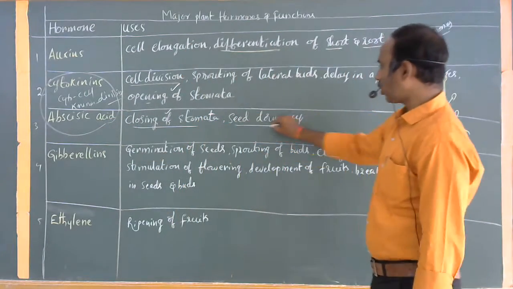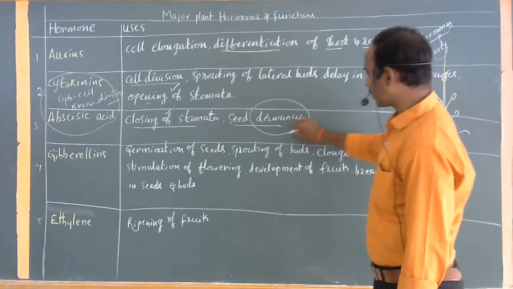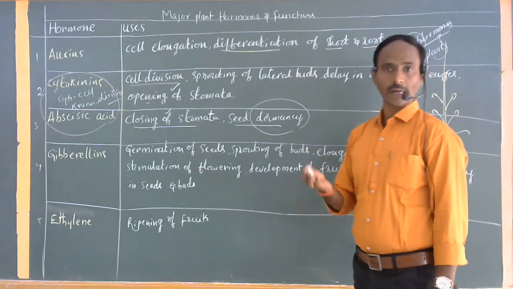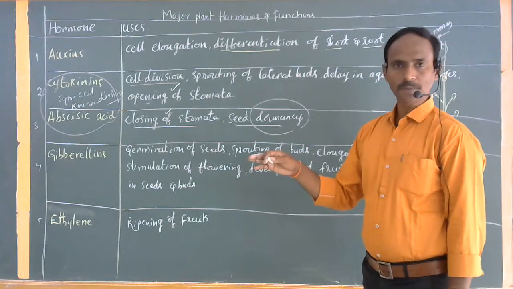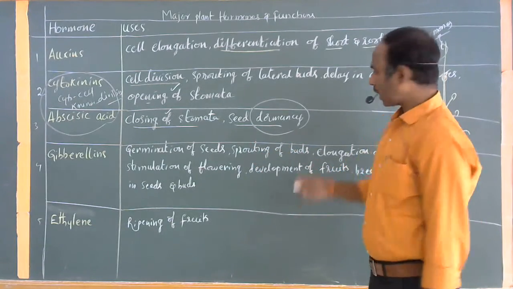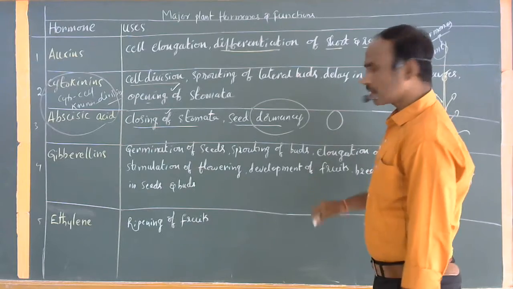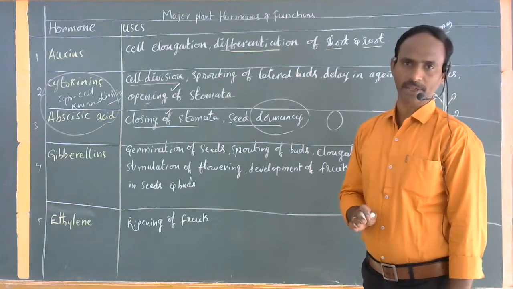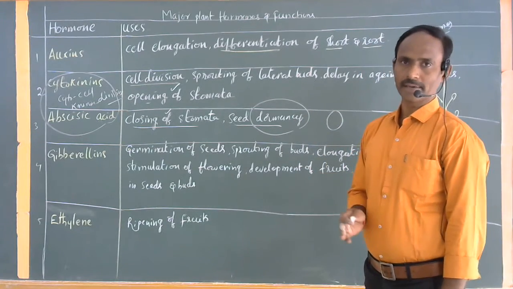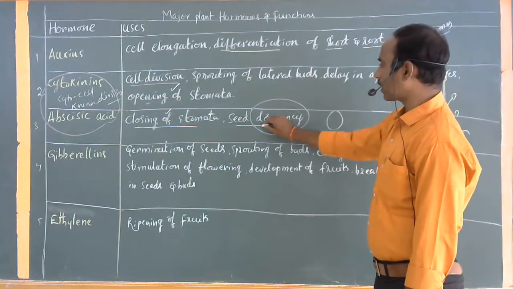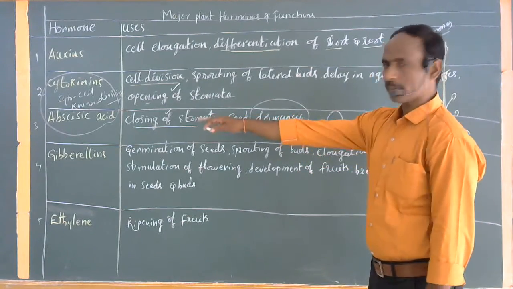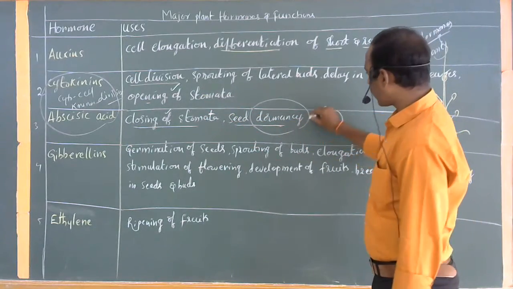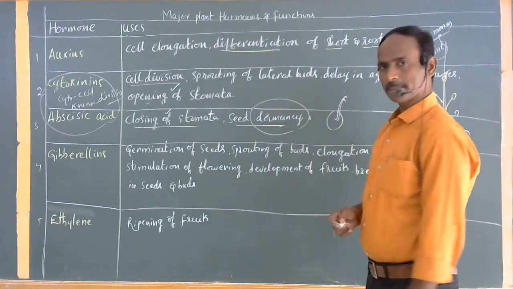Next one, seed dormancy. What is meant by dormancy? It means making something stagnant, so the seeds cannot germinate. Until favorable conditions are available, the seeds stay in this condition. This completely stagnant period is commonly called dormancy. When suitable conditions are available, this hormone's dominance decreases and the seed can germinate.